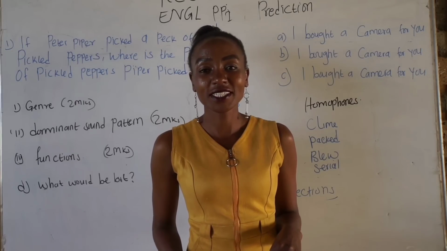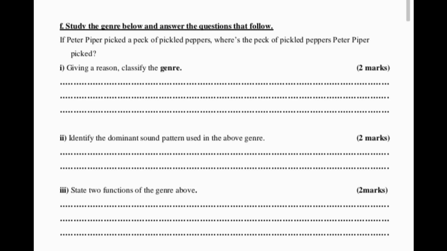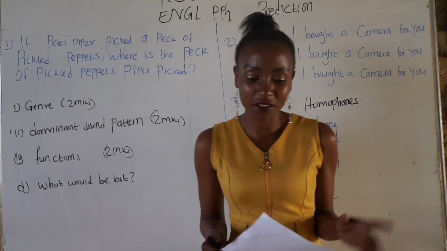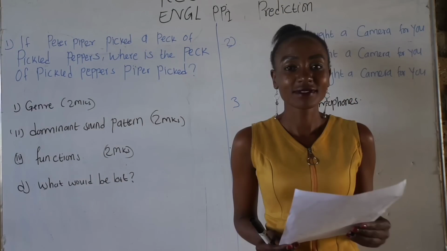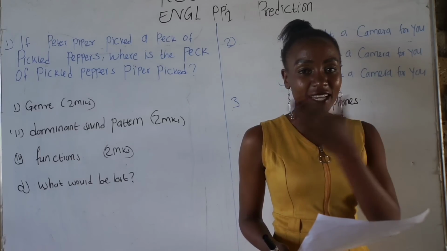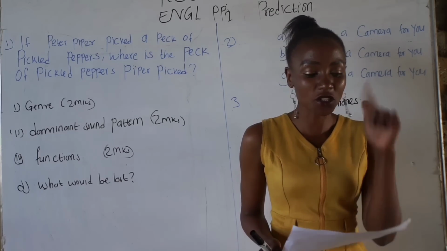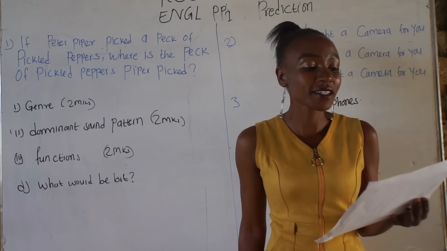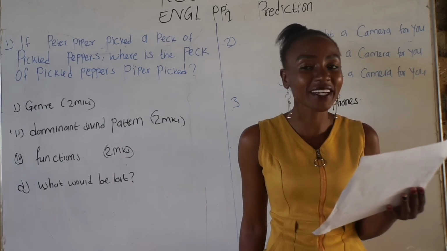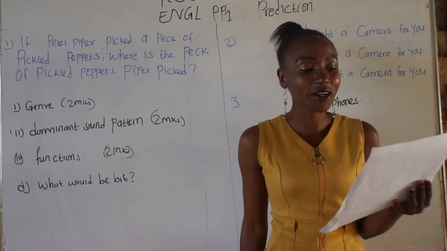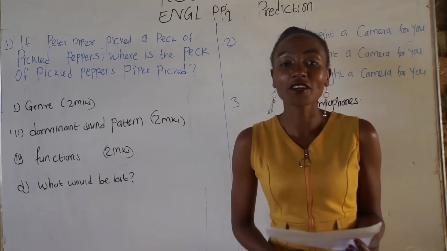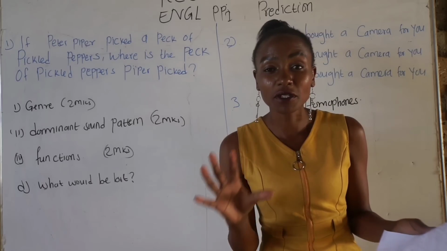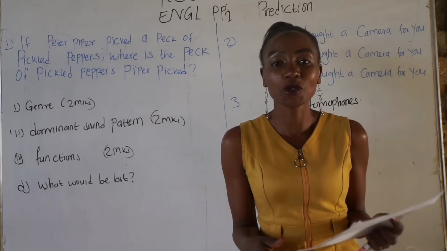Read the first question. I'm going to repeat it again from my handout here, and it's on the board. Study that genre and then answer the questions that follow. I'm going to read the question now. If Peter Piper picked a peck of pickled peppers, where's the peck of pickled peppers Peter Piper picked? It is here on the board. It's a very simple question, and I'm going to show you how to answer it.